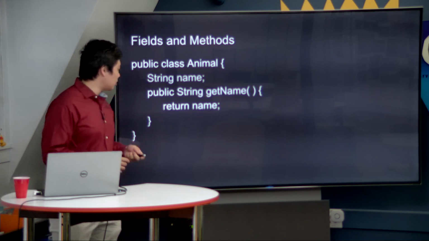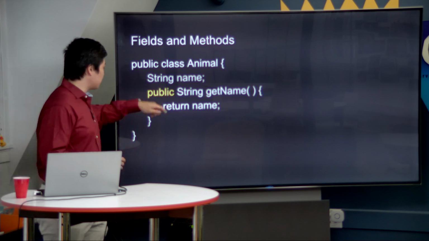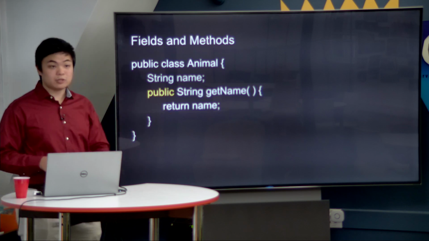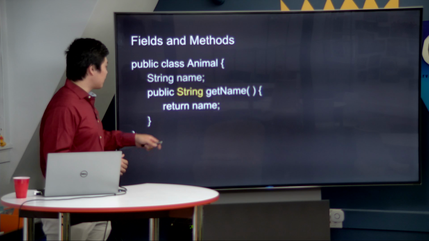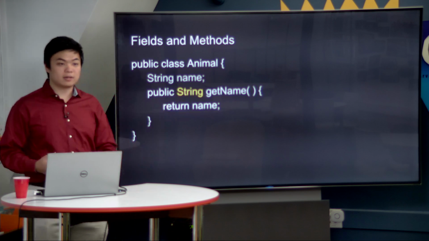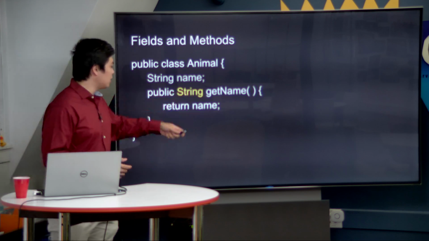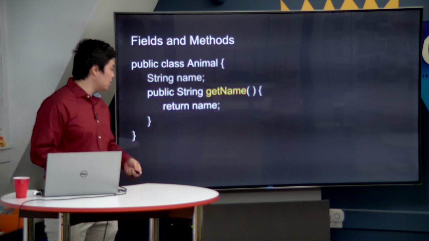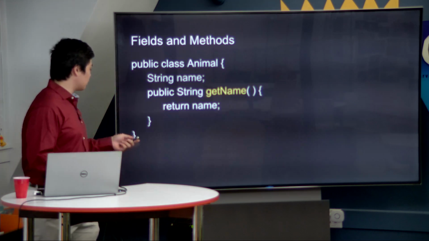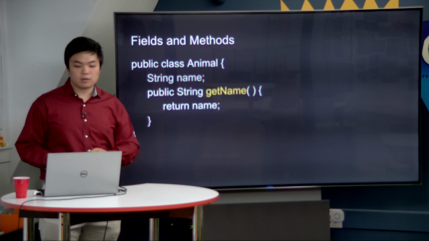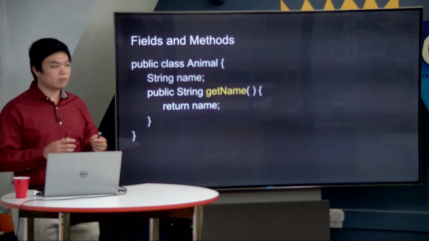And notice here in our getName, we have a word called public, which is a keyword that we'll introduce in a moment. We have a return type that we've talked about in C and Python before. It's called String. We have the name of the method. And then we have the body of the method, too, which is return name. So return name tells us exactly what this method is going to do.